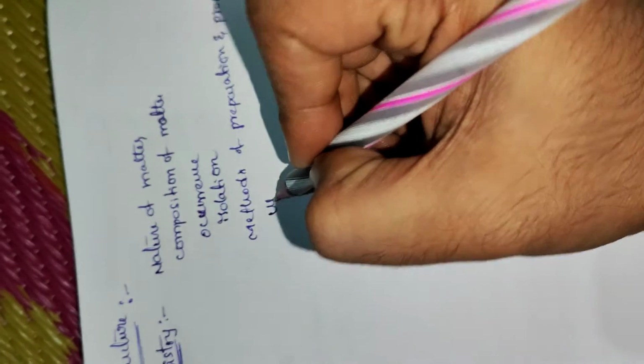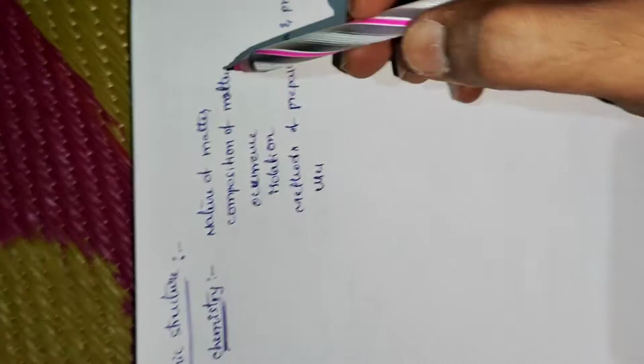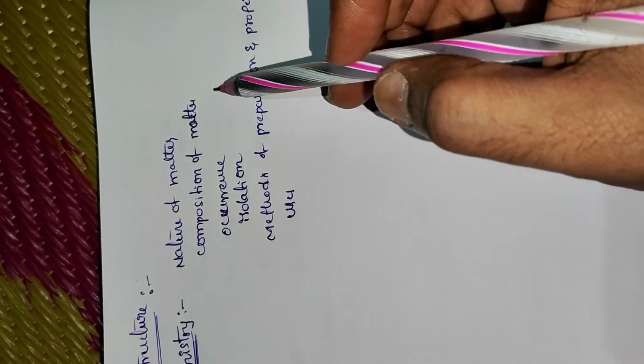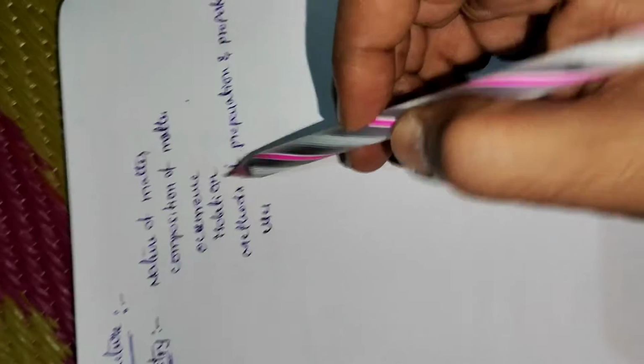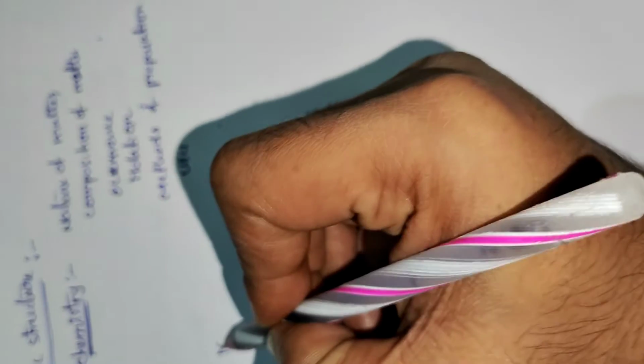Chemistry is the branch of science that deals with nature of matter, composition of matter, occurrence, isolation, methods of preparation and properties, and uses. After that, next we are discussing matter.